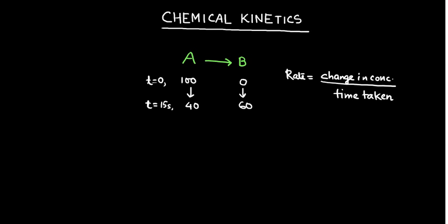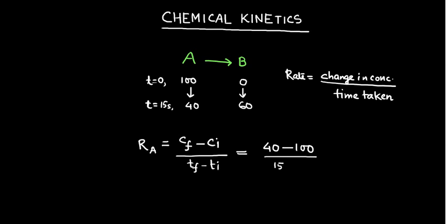Now, let us specify rate as R and let us specify in terms of change in the concentration of reactant. So, I am writing here Ra. So, Ra means change in concentration, meaning final concentration minus initial concentration, by the time taken, meaning the time interval. Okay. So, it is T final minus T initial. So, here what is the final concentration of the reactant? It is 40. What about the initial concentration? It is 100. By the time taken, ultimately it is 15 seconds and we have started with 0. So, what's the difference? The difference is minus 60 by 15.